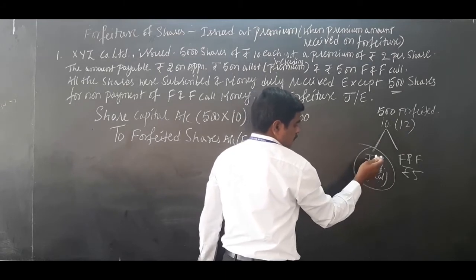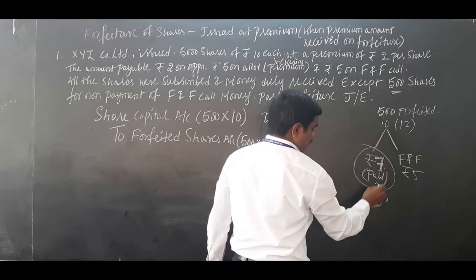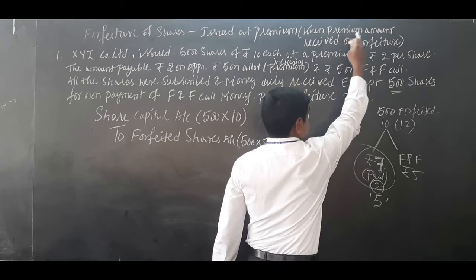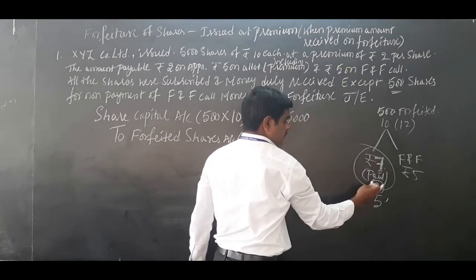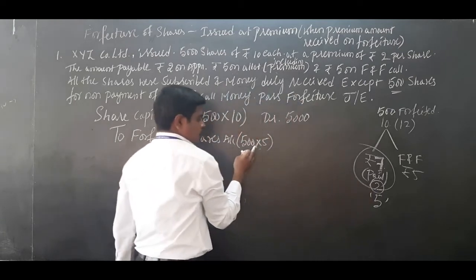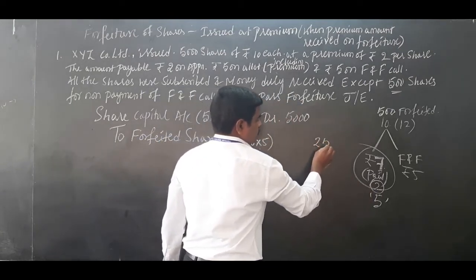So 2 minus from 7 means you have to take 5 rupees. Why should 2 rupees be minus? Because premium amount is received on forfeiture. While calculating, here 2 rupees you have to minus, so you have to take 5 rupees. 500 into 5, 2,500.